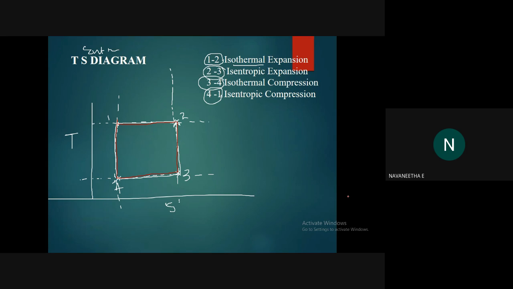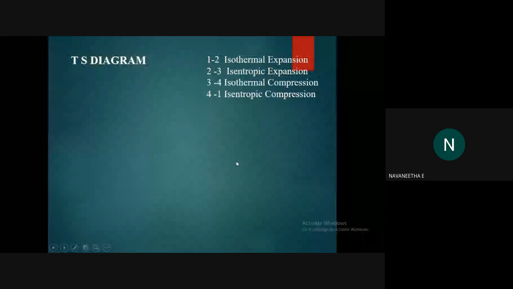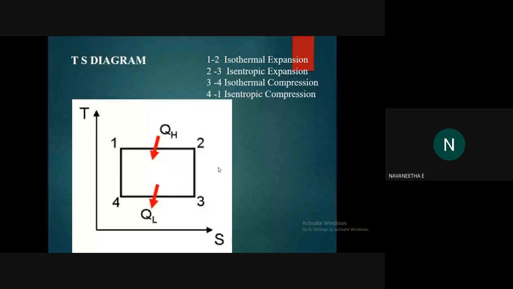TS diagram. I will show you the original figure. So here it is, the original diagram of TS. Here in the first two cases, an amount of heat is transferred into the system. Then from 4 to 3, the amount of heat is ejected by the system. So this is the TS diagram.